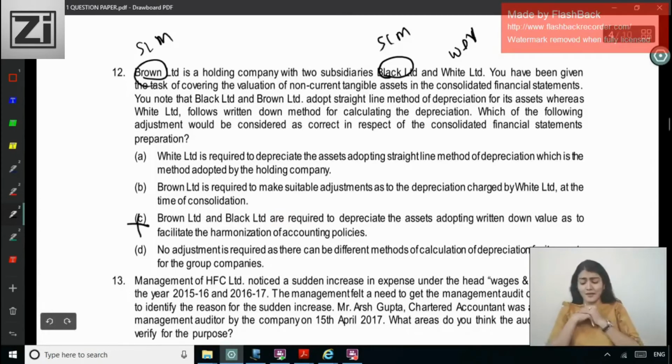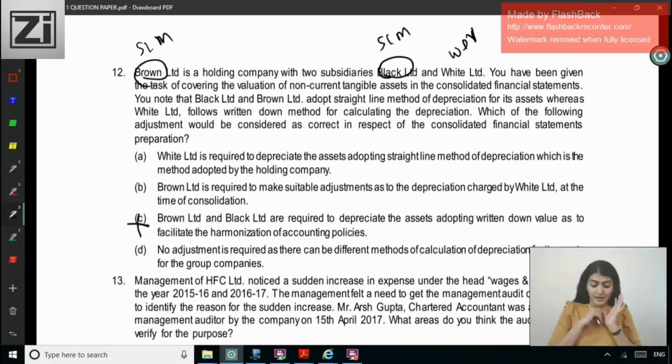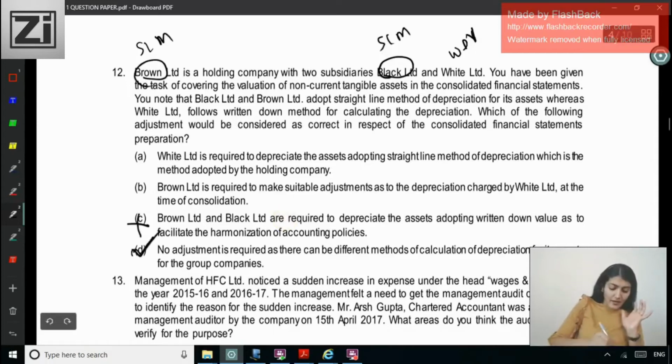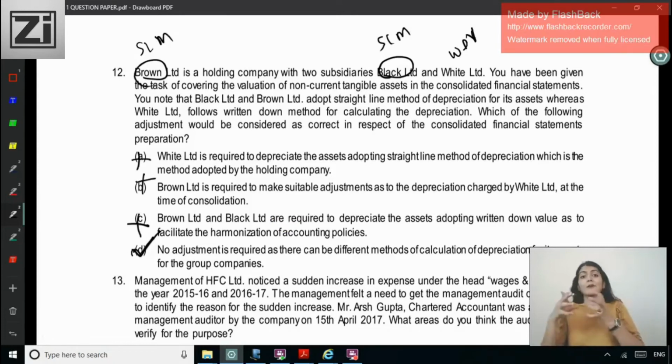No adjustment is required as there can be different methods of calculating depreciation for its assets for the group companies. Right, so this is the correct one, which more appropriately represents the true and fair position. Accordingly, the depreciation method can be selected. So under the Ind AS, a different method of charging depreciation is just a different estimate and not a different accounting policy.